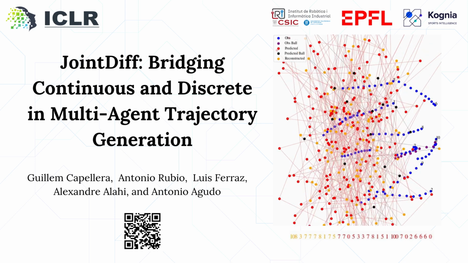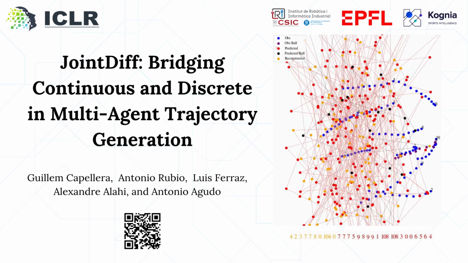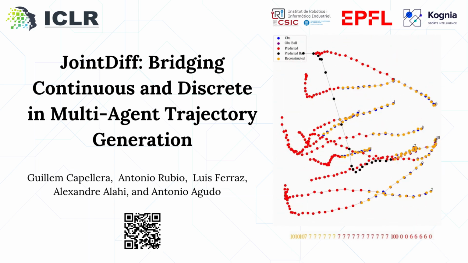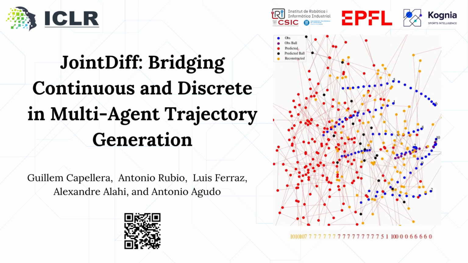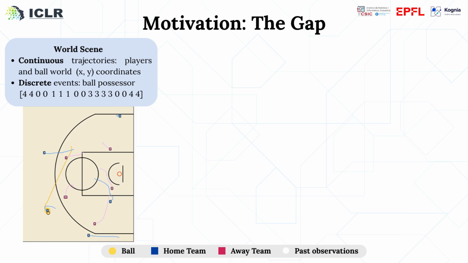We present JointDiff, Bridging Continuous and Discrete in Multi-Agent Trajectory Generation, published at ICLR 2026, a collaboration between Cognia Sports Intelligence, EPFL, and the IRIU-PC Barcelona. In team sports, a scene is described by two tightly coupled modalities. First, continuous trajectories, the XY coordinates of players and the ball over time, and second, discrete events, like which player possesses the ball at each time step.